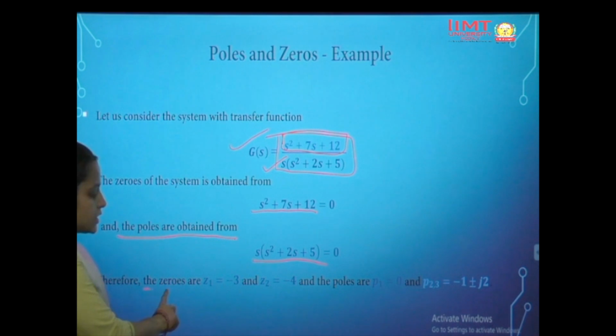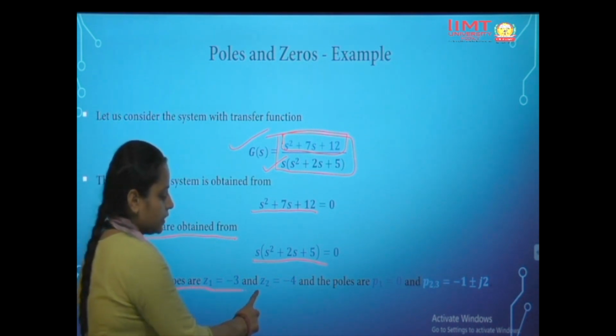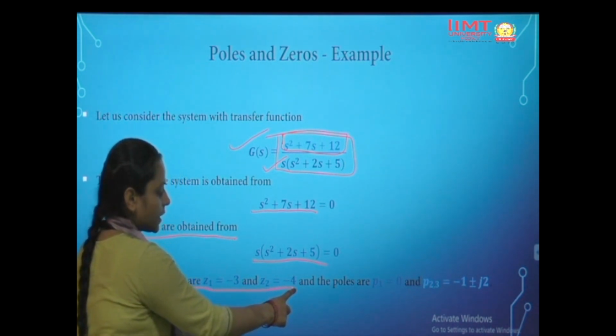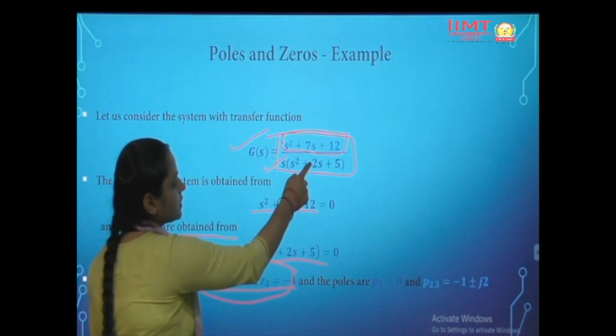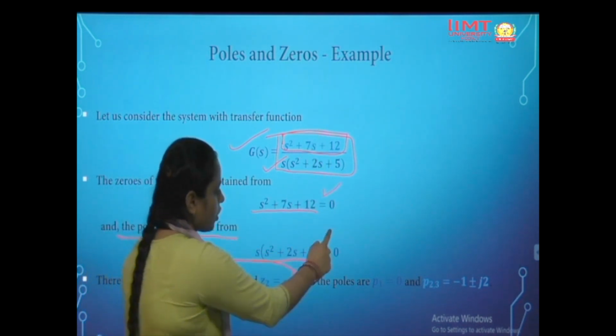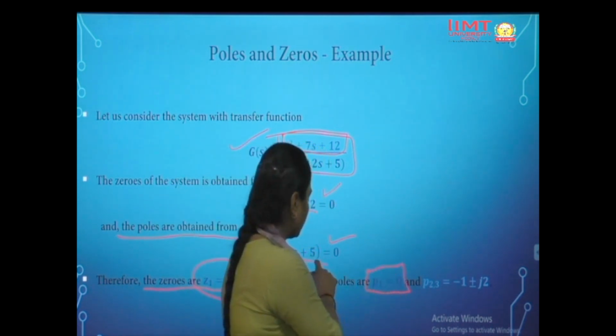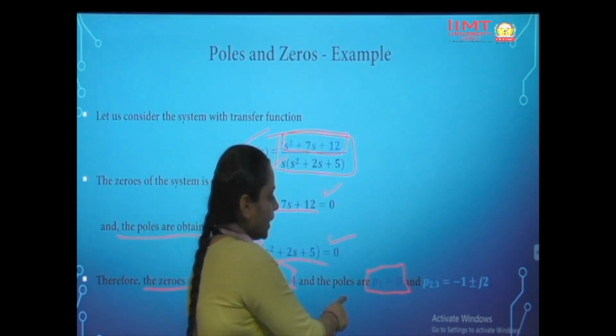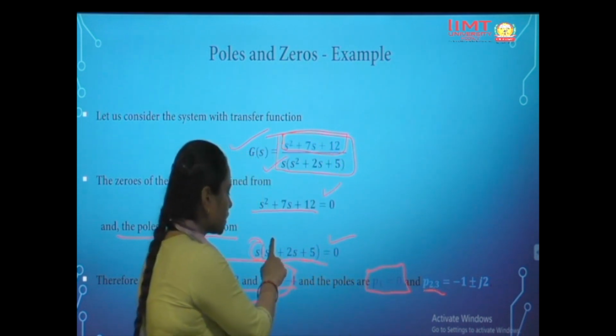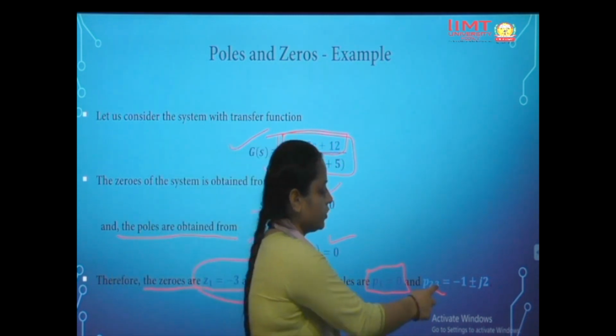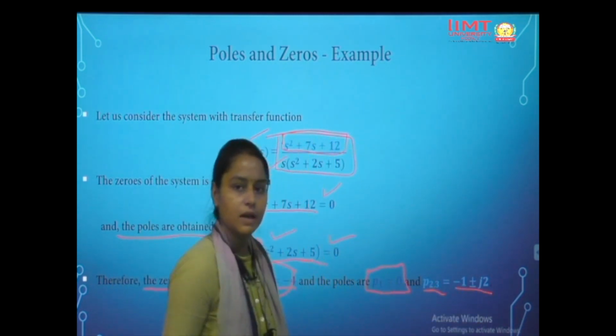Therefore the zeros are z1 = -3 and z2 = -4, which we get by solving this equation. And if we solve the denominator equation, we get the poles. So here we have P1 = 0, a pole at origin, and P2, P3: for this equation, we are getting two complex poles which are equal to -1 ± j2.